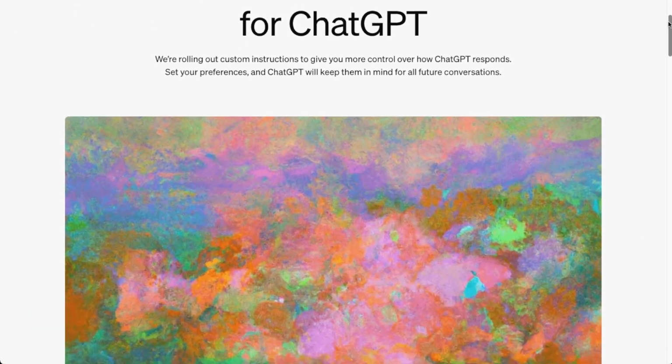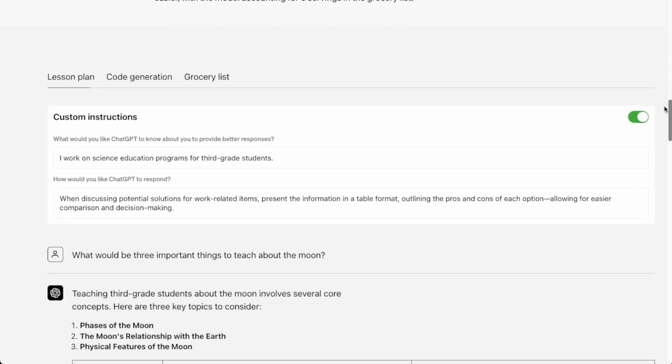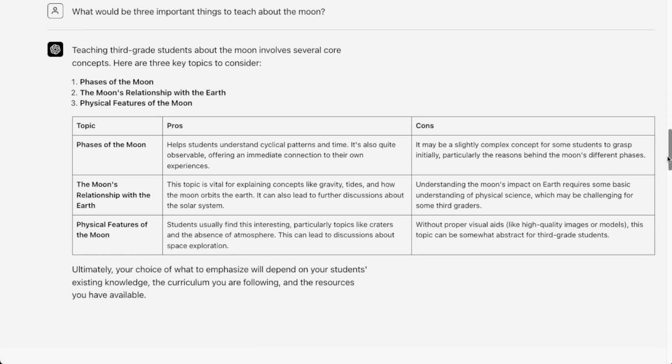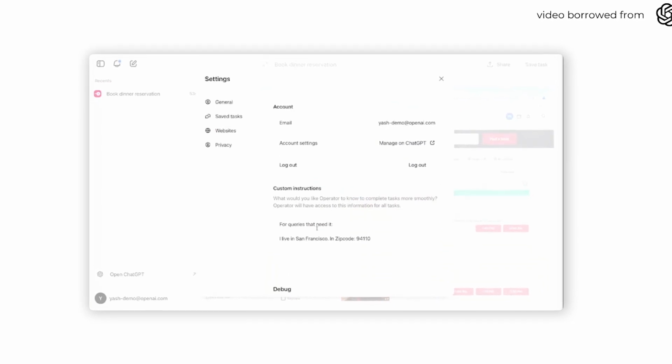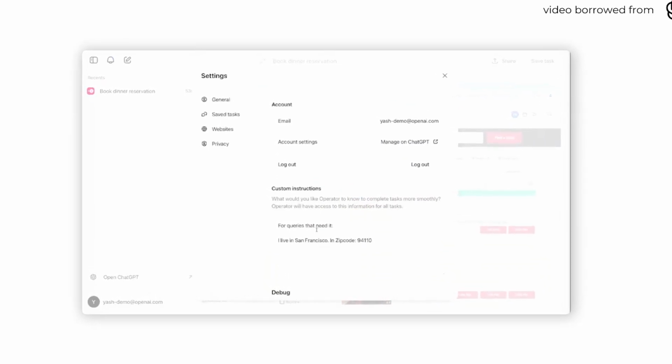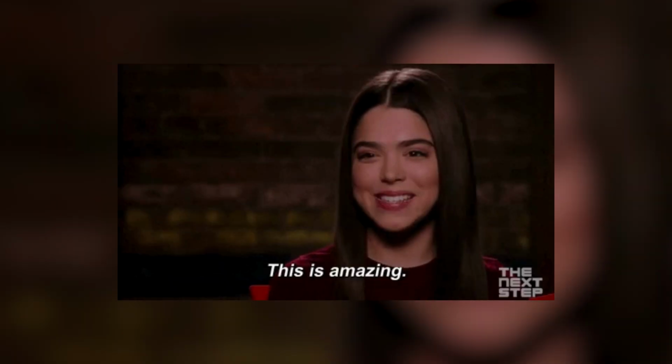And they also showed us that Operator is compatible with custom instructions, the same custom instructions you can use for ChatGPT to further customize the output you're getting. Yash had mentioned in the custom instructions that, if needed for a specific task, he was located in San Francisco in a specific zip code. So this information was inputted in the custom instructions, and that's probably what helped Operator autocorrect itself when it thought the user was located in Virginia when it comes to booking that restaurant table.